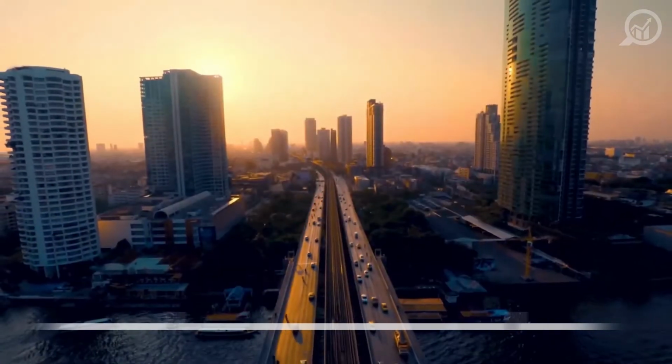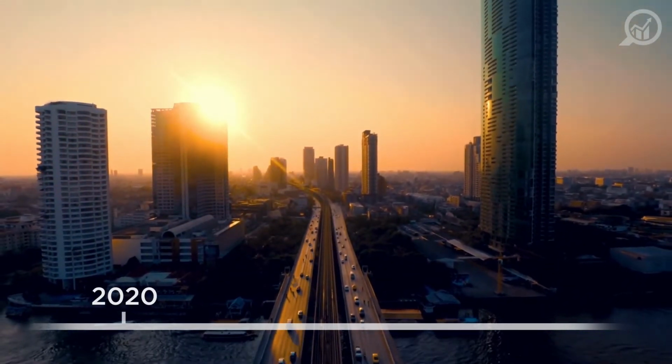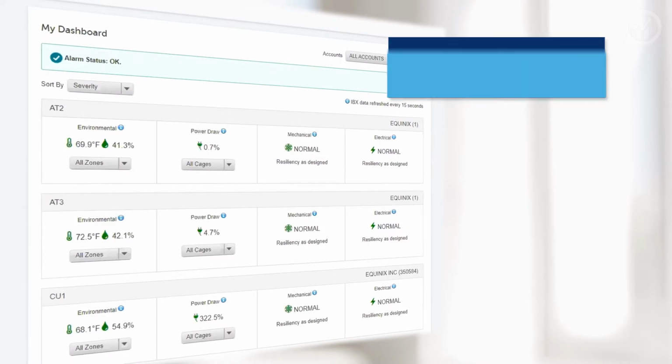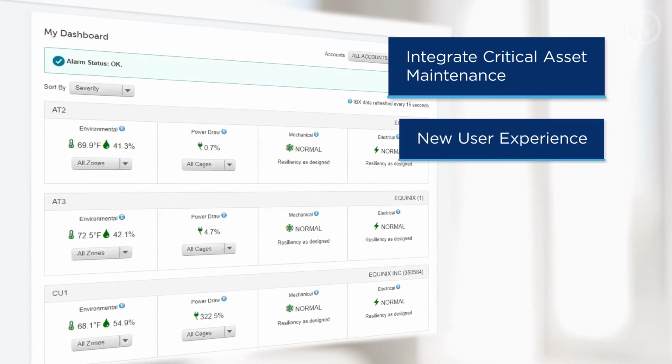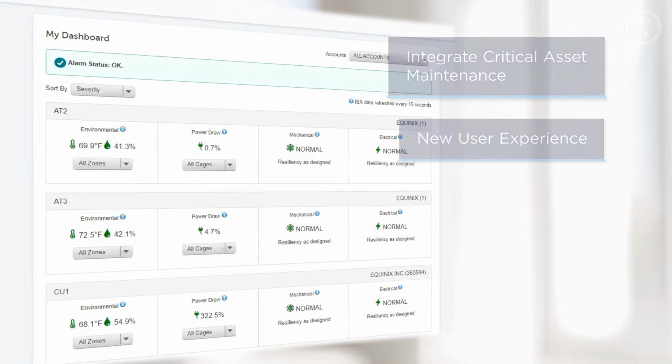These new capabilities reflect some of our 2020 roadmap objectives, namely to integrate critical asset maintenance information within IBX SmartView and a complete rebuild of the IBX SmartView user experience.